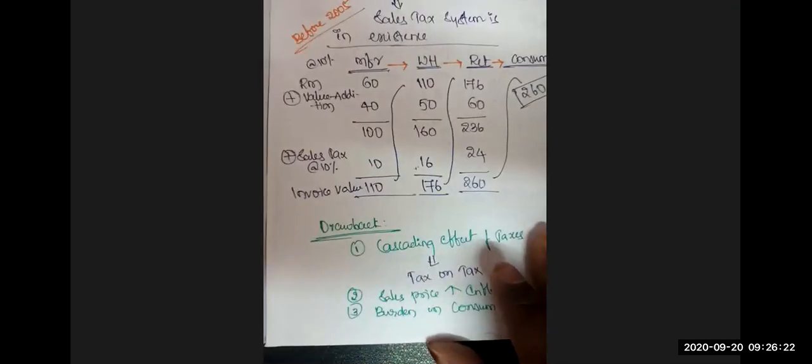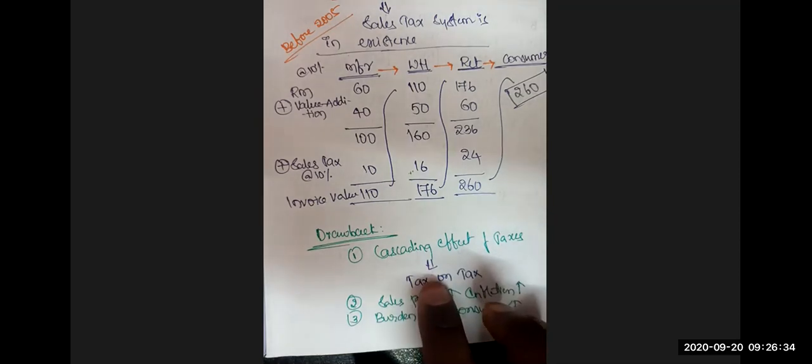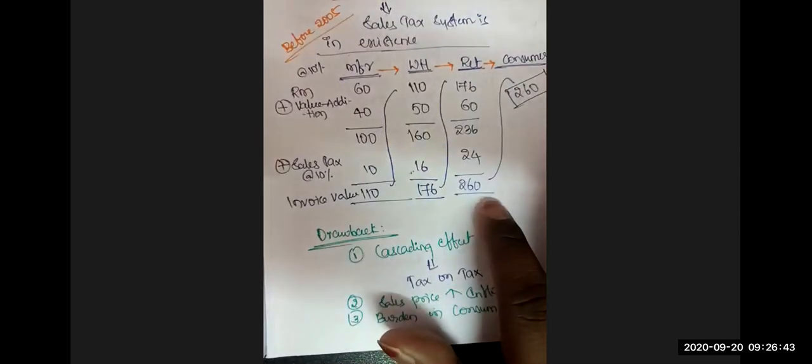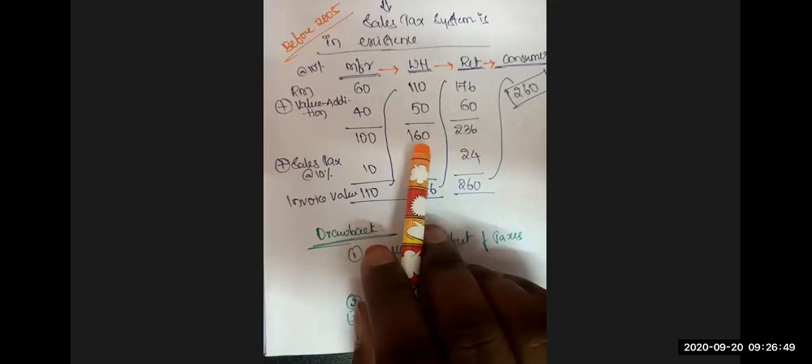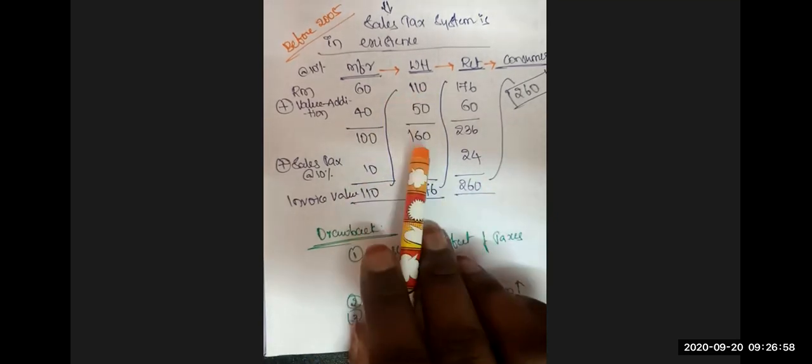Sir, what is the major drawback in the sales tax system? It is the cascading effect of taxes. Cascading effect means tax on tax. Now, do we have the concept of cascading effect of taxes in this transaction? Answer is yes. On this 160 rupees, the cost element is only 150. 10 rupees is a tax element. Sorry, 150 cost, 10 rupees tax.